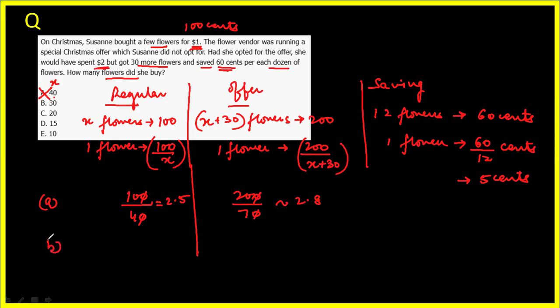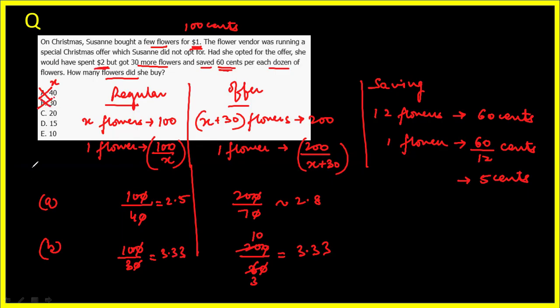What about option B now? X is 30. So what will be the regular price? It will be 100 over 30. And what will be the offer price? It will be 200 over 30 plus 30, that is 60. Solving this, 10 upon 3, that is 3.33. And this is again 10 by 3, 3.33. So are we getting a difference of 5 cents? No. Option B also we have eliminated.